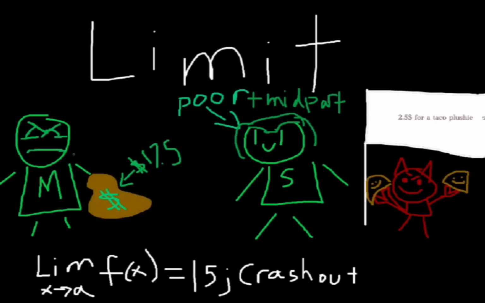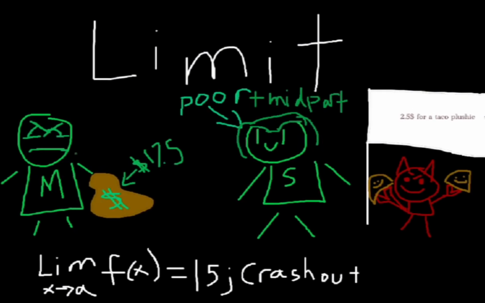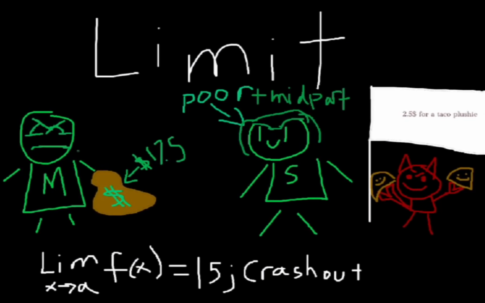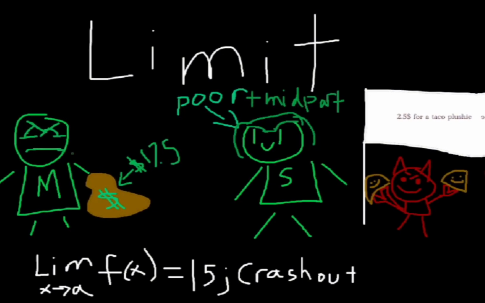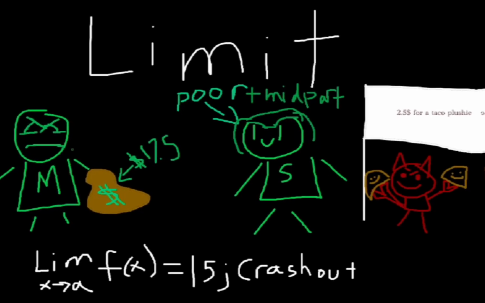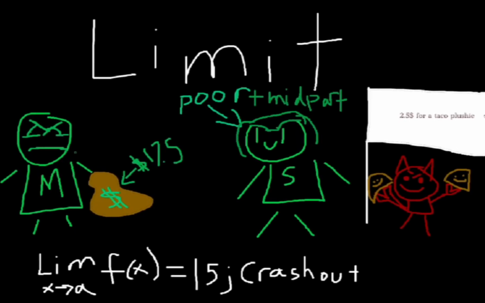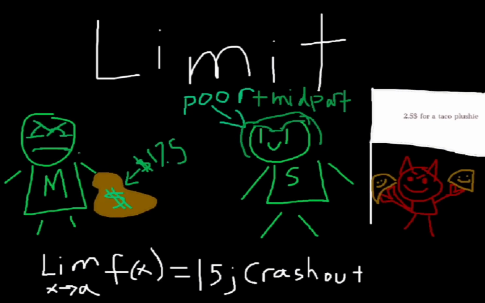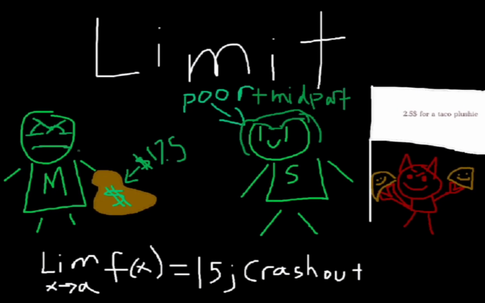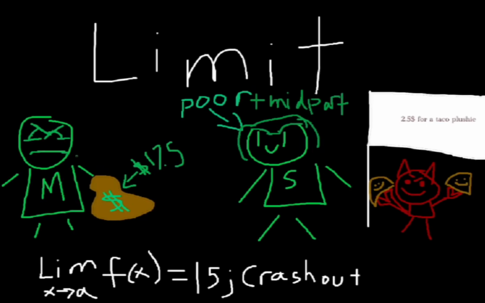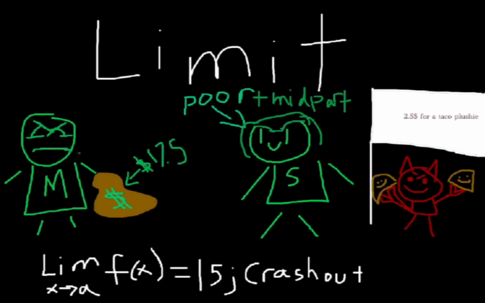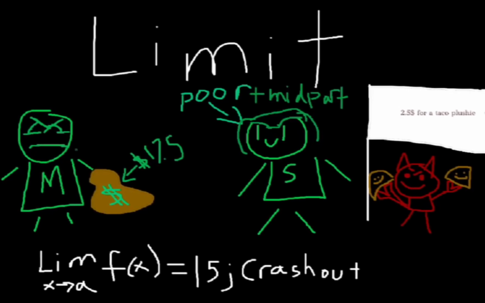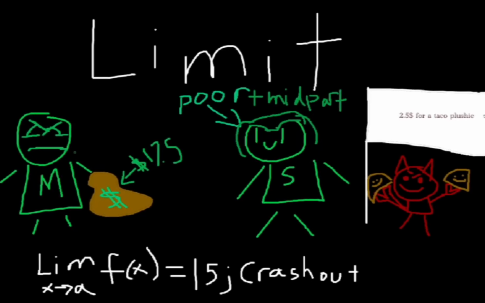Simon just spent $2.50 of Matt's money on a taco plushie. Now it looks like a pizza. And the Huzz is not even happy. So this guy is poor, with a mid perm, with a Huzz that's unhappy, and Matt's about to crash out. But at least he's not crashed out, and his girl, I don't know, probably doesn't have one, but you know.